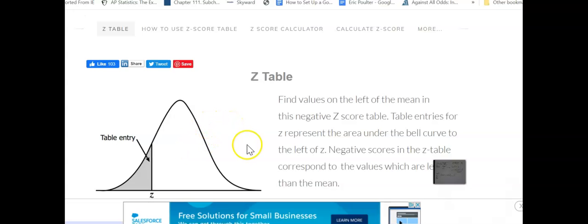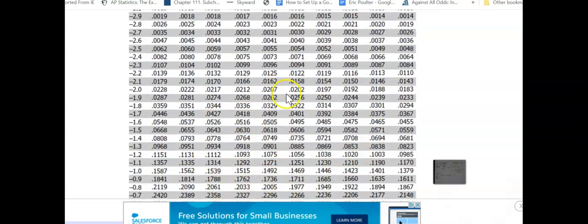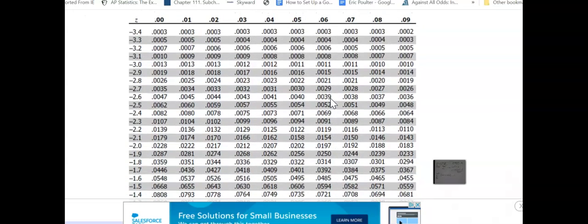So all we have to do is find the value in this big gray part of the table closest to 0.025. There it is, right there. That is at negative 1.96. And since it's a critical Z, we take the absolute value of that. So we're just going to use 1.96.